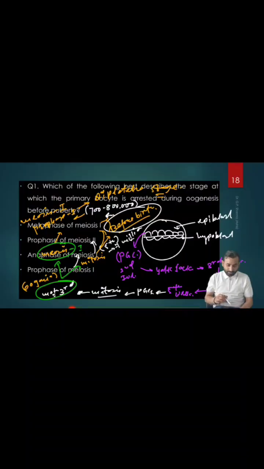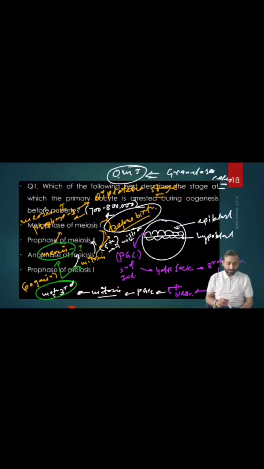This arrest in the meiosis 1 prophase 1 diplotene stage is because of the release of OMI, oocyte maturation inhibition factors. It is released by the granulosa cells. Hope you understand, right? So the primary oocyte is arrested in which stage?